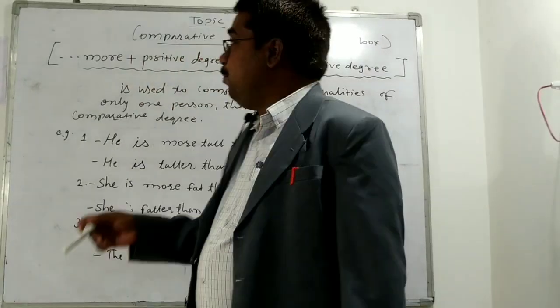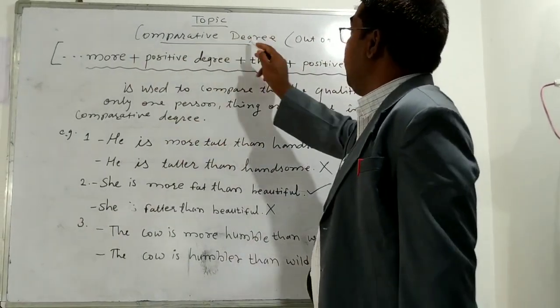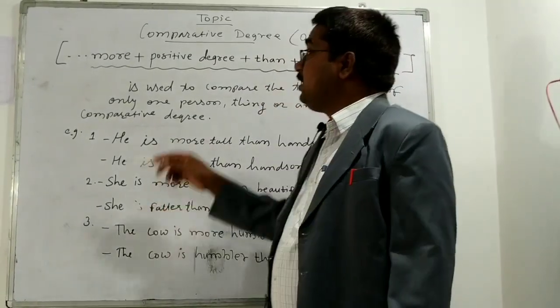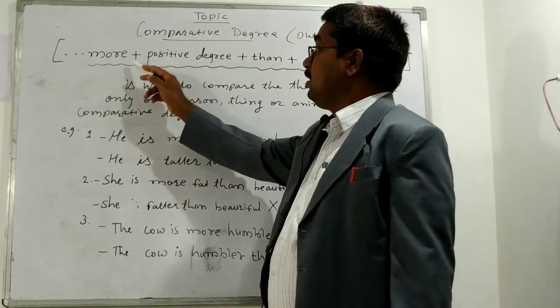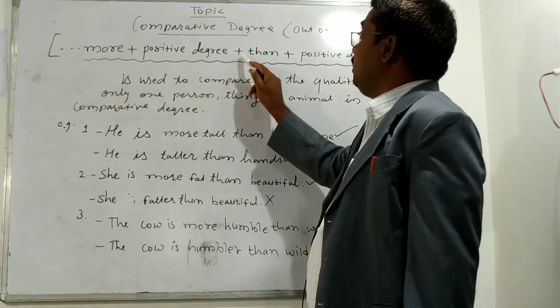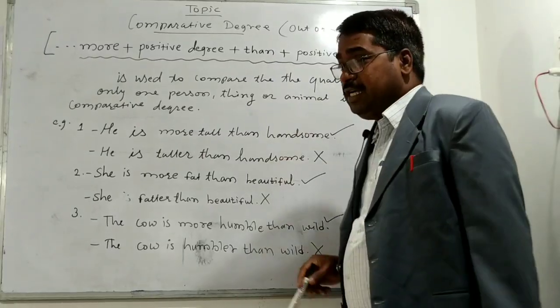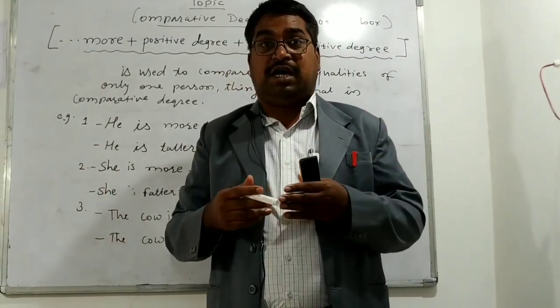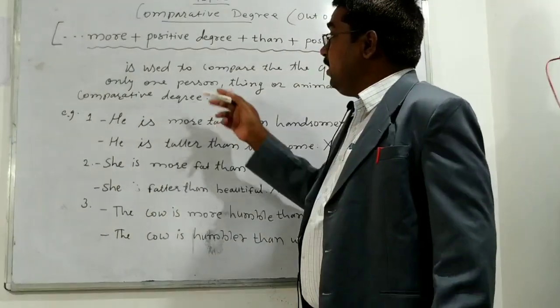So please look at the board. The topic is comparative degree out of the box. Today I am going to teach you this out of the box structure, that is: more plus positive degree plus than plus positive degree. This is something strange, something out of the box. Look at the definition.